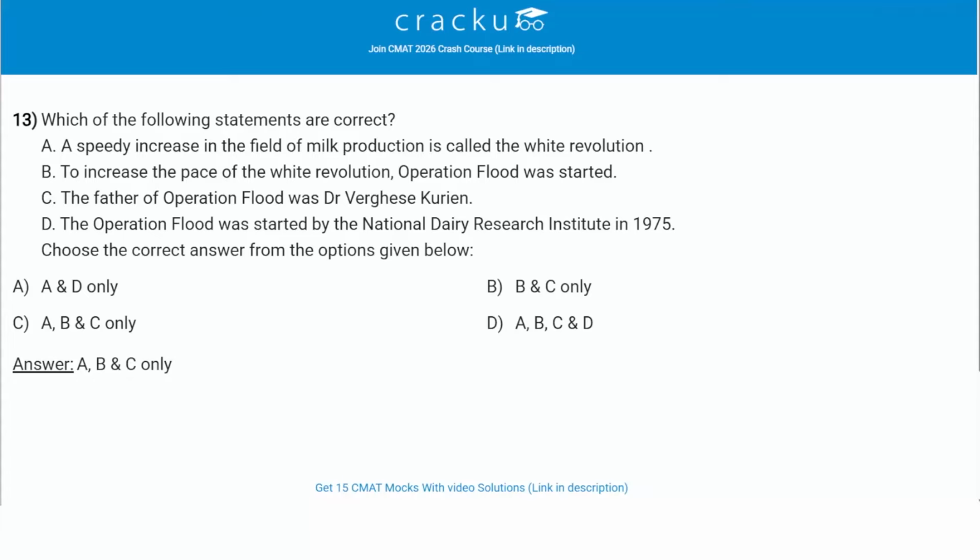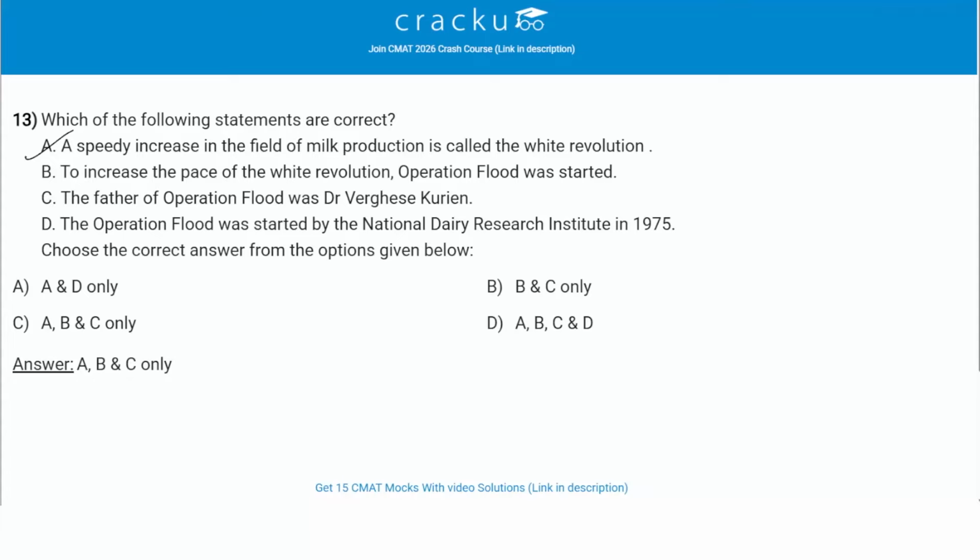Which of the following statements are correct? So we are given 4 statements. We have to check which of the following are correct. First is saying speedy increase in the field of milk production is called the White Revolution. This is correct. The White Revolution is the name given to the spectacular and rapid rise in India's milk production, which successfully transformed the country into the world's largest milk producer. It is a key agriculture achievement following the Green Revolution.